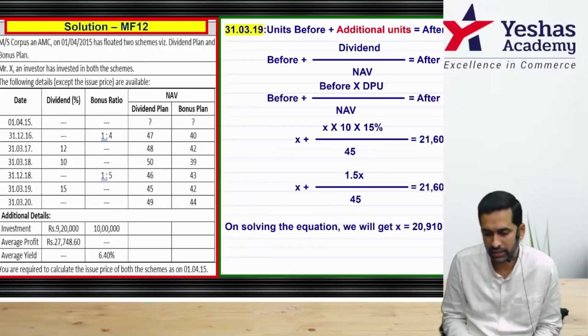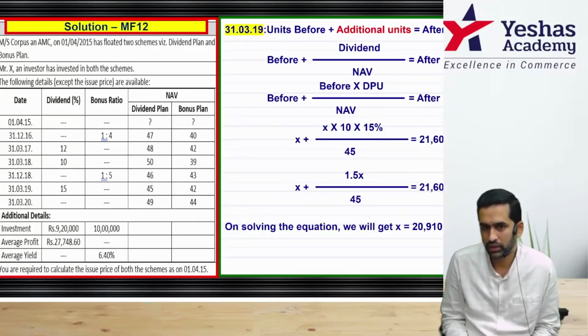Then the equation is X plus X into 10 rupees into 15%. Remember, 10 rupees is the face value that we can always assume as 10.